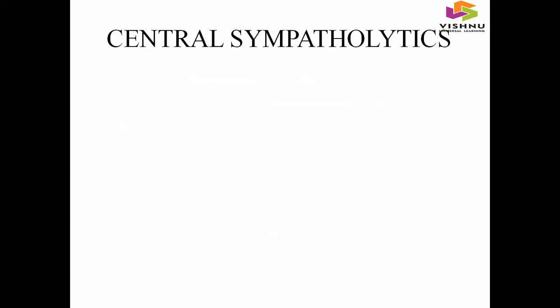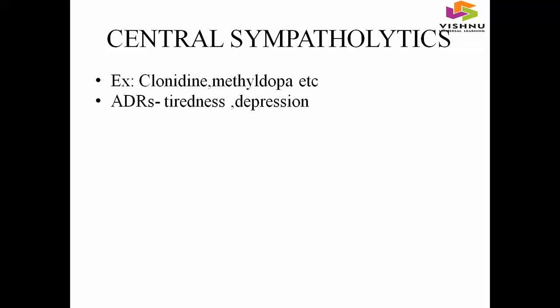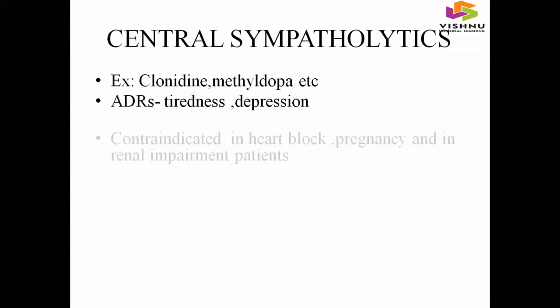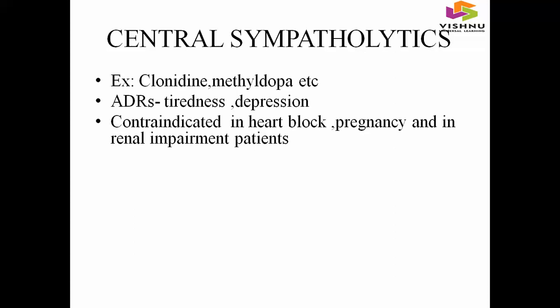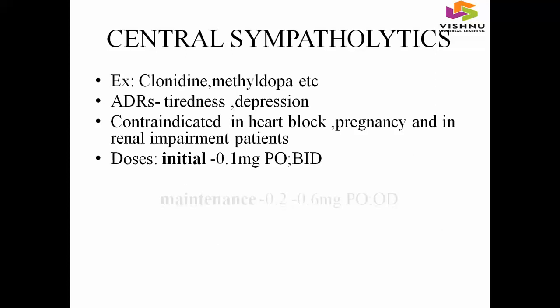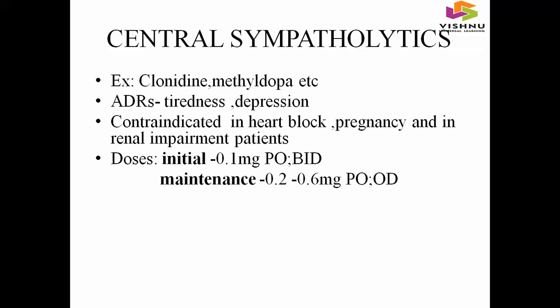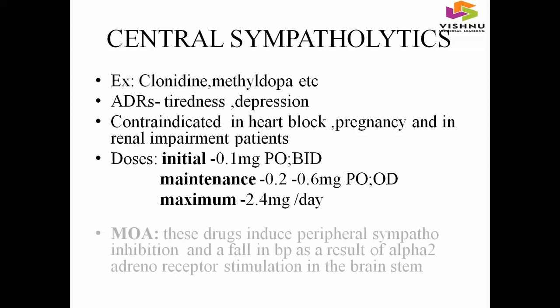And coming to the next class of antihypertensive drugs, central sympatholytics. Examples include clonidine, methyldopa, etc. ADRs include tiredness, depression. And central sympatholytics are contraindicated in heart block, pregnancy, and in renal impairment patients. And doses include initial dose was 0.1 mg per oral twice daily, and maintenance dose was 0.2 to 0.6 mg per oral once daily. Maximum dose was 2.4 mg per day.